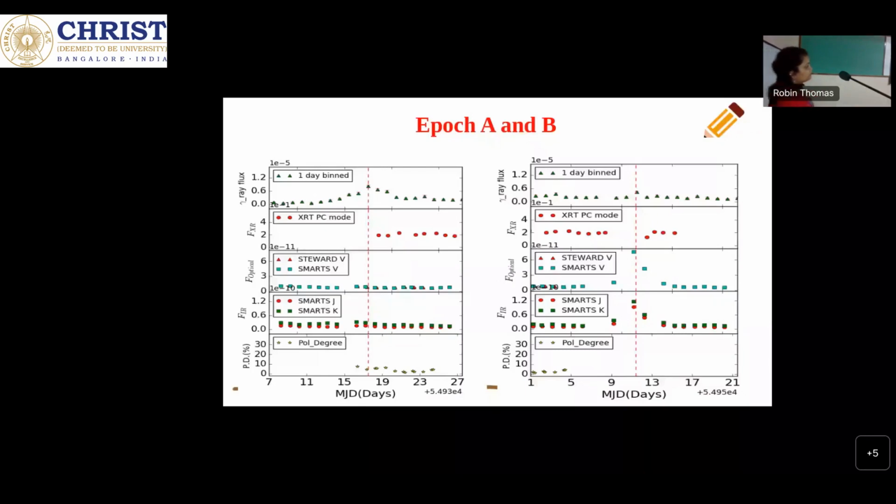So in 3 FSRQ sources, we found that optical emission is mainly coming from the accretion disk. It is not dominated by the jet. In the other 2 sources, we found that the optical emission is mainly dominated by synchrotron emission from the jet. And of these 3 BLX sources, in 2 sources, A00235 and OJ287, the gamma ray is mainly dominated by the external Compton, and in the one source PKS 2155, the gamma ray is mainly dominated by synchrotron self Compton.